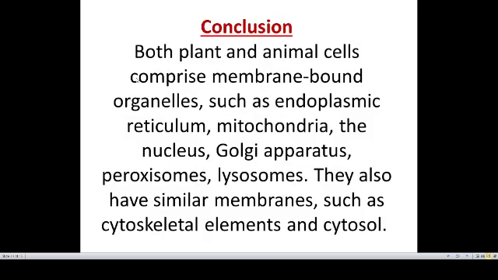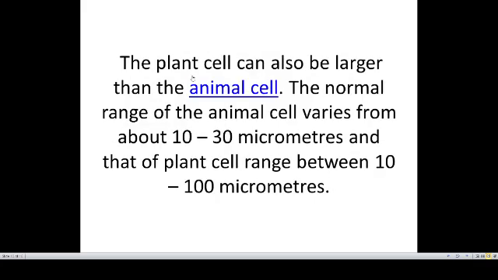Okay. So what we conclude by understanding these slides is that both the plant cell and animal cell comprise membrane bound organelles. They both have membrane bound organelles like endoplasmic reticulum, mitochondria, nucleus, Golgi apparatus, peroxisome or lysosome. They have similar membranes, meaning cytoskeletal elements and cytosol are present in both plant cell as well as animal cell. Plant cells can be larger than animal cells.